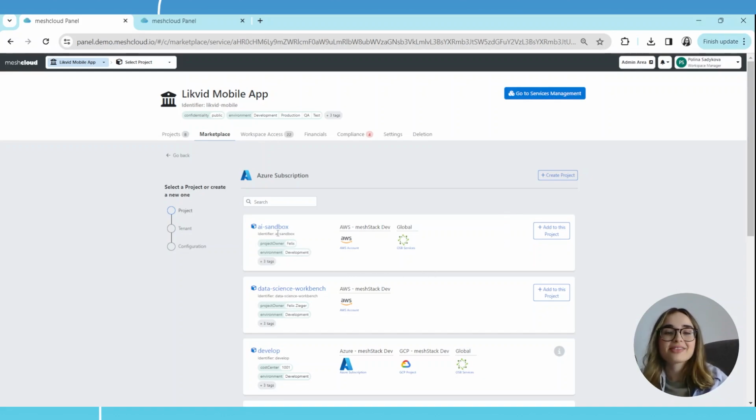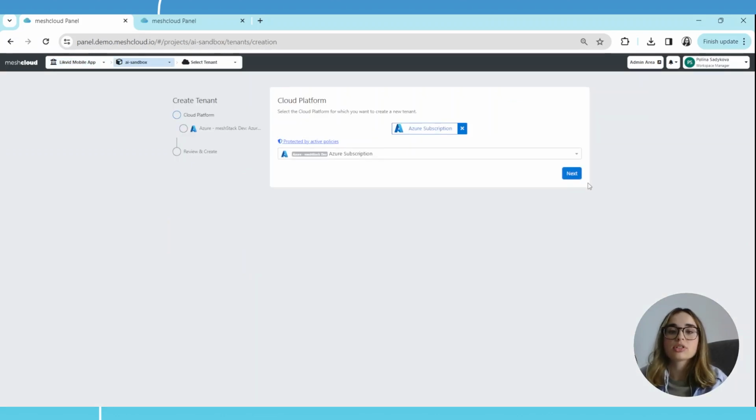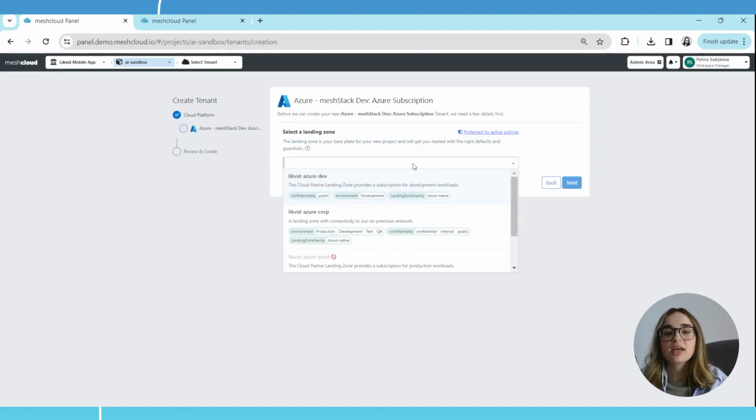Let's say I have some cool, interesting AI sandbox project which I want to test around. Let's add it here. And let's create a new tenant, because of course for the new platform we need a new tenant. Let's then go next because it's pre-selected, and we choose a landing zone. Please check our other video about the landing zone, what it is about. We also have the landing zone workshop to help you build your own landing zones.